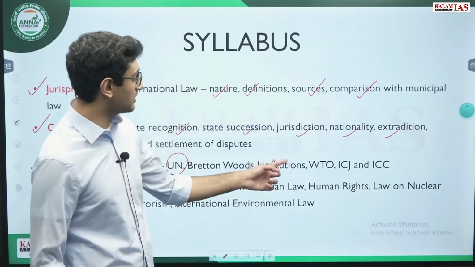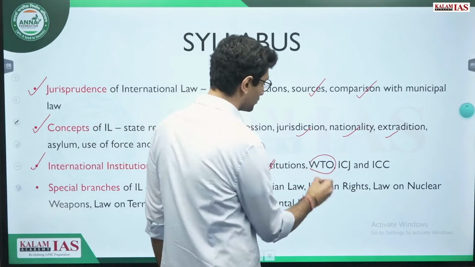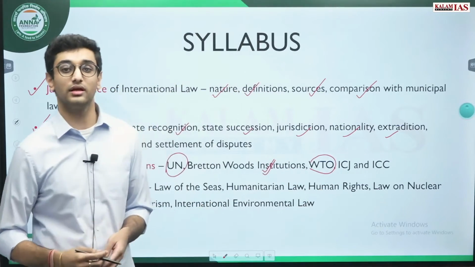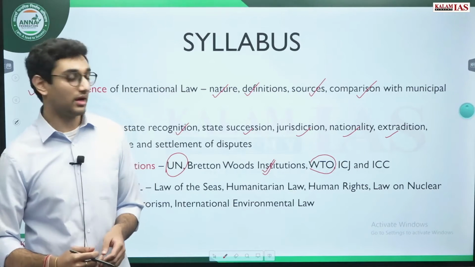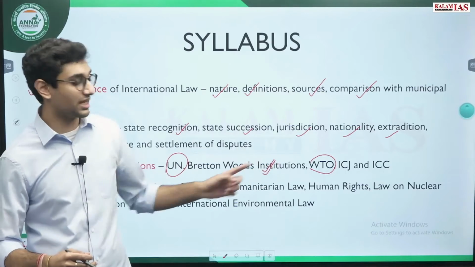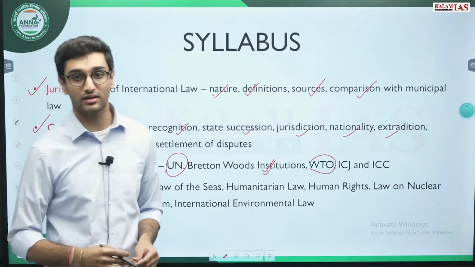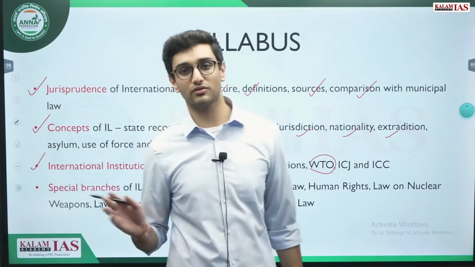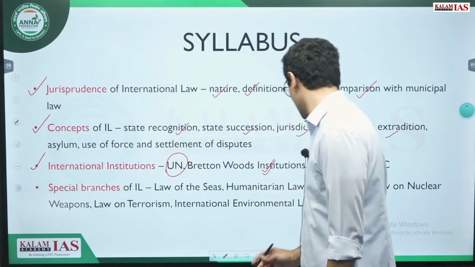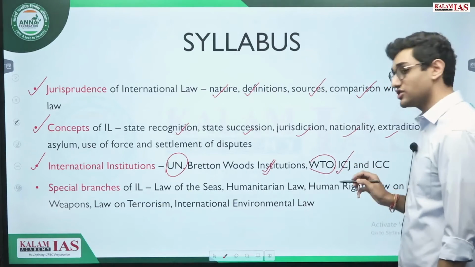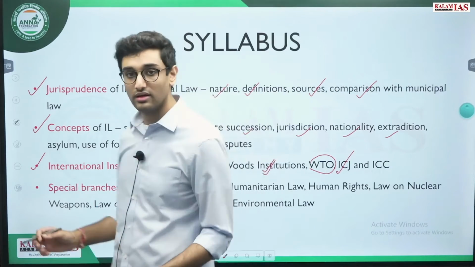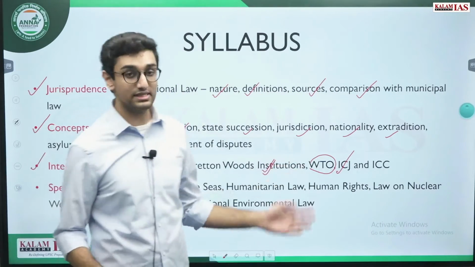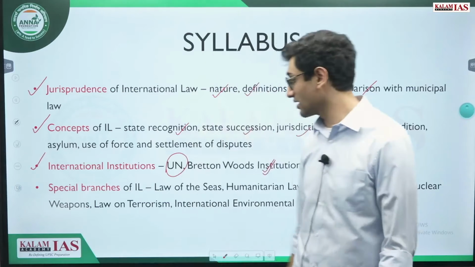Apart from that, the WTO. There is one pointer in the international law syllabus stating the new international economic order. Under that, the Bretton Woods institutions and the WTO are extremely necessary to be read. Most of the questions revolve around these 2 institutions. Then we have the ICJ, the International Court of Justice, which is an arm of the UN. Questions have been asked on this, and on the ICC, the International Criminal Court.